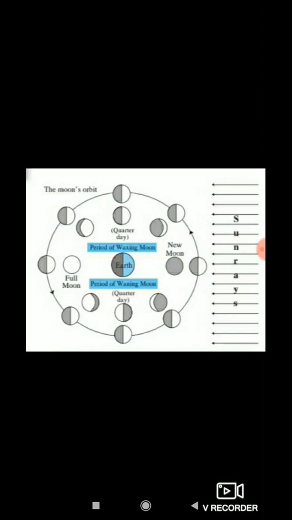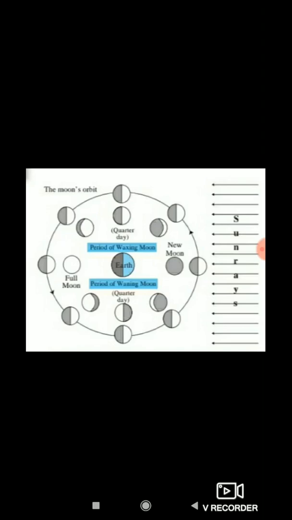They become visible, दिखते हैं, visible means due to the sunlight reflected from the sun, while the moon revolves around the earth. The moon is on the opposite side of the sun on a full moon day.